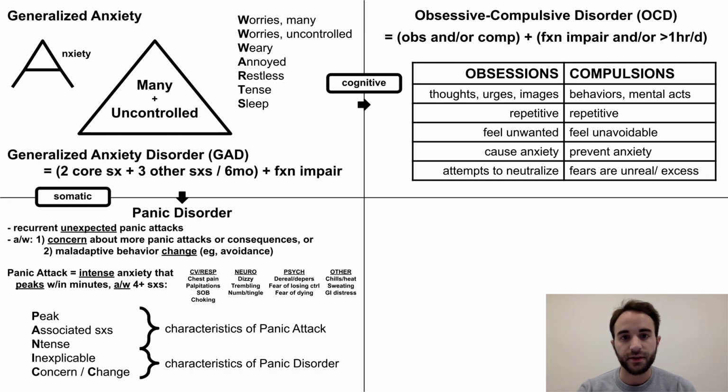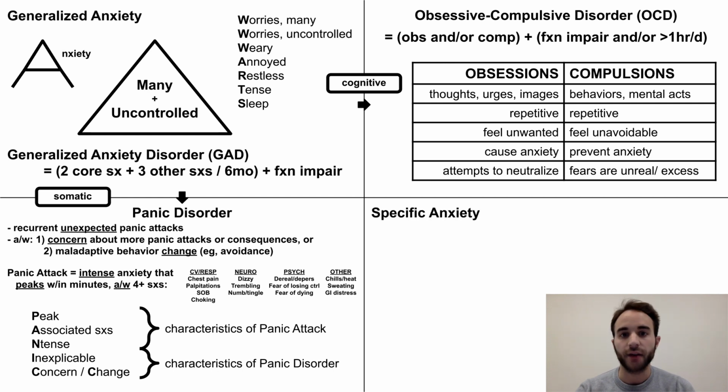To remember the criteria for panic disorder, you can use the mnemonic PANIC. P for rapidly peaking anxiety, A for associated symptoms, N for intense anxiety, I for inexplicable or unexpected, and C for concern about future panic attacks or change in behavior due to panic attacks.